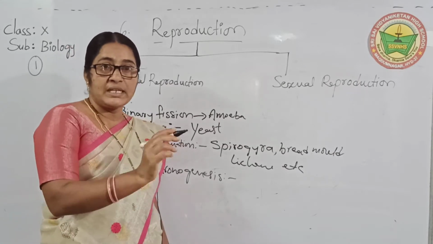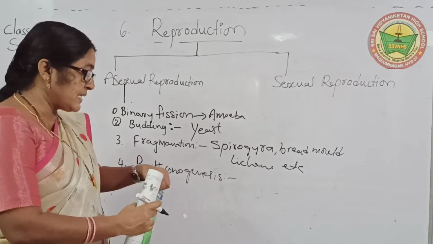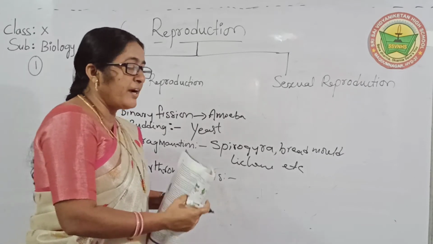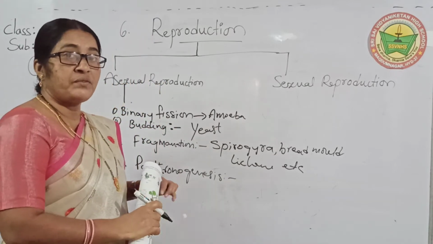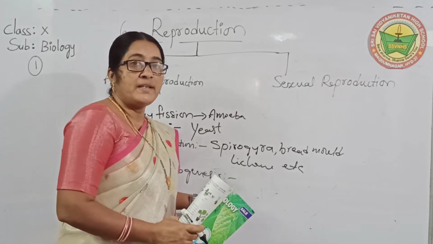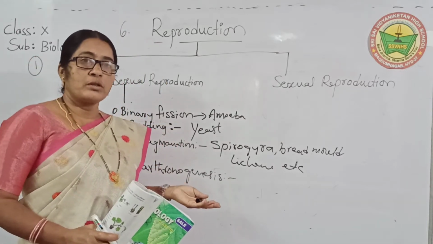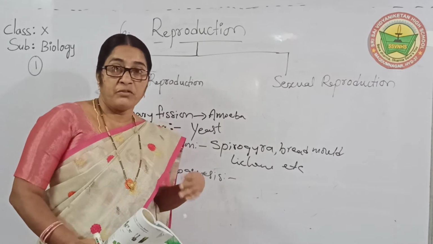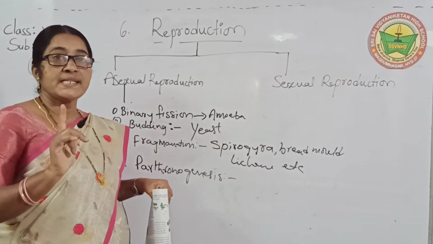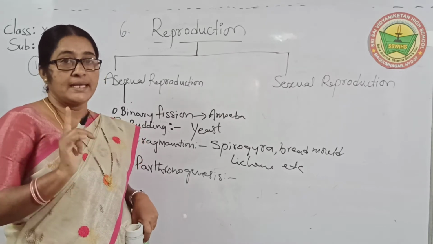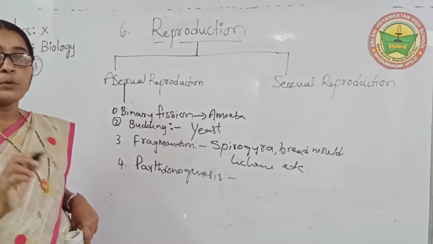Before fusion, those cells are called haploid cells. Haploid means single cells. And after fertilization, they form a diploid cell.